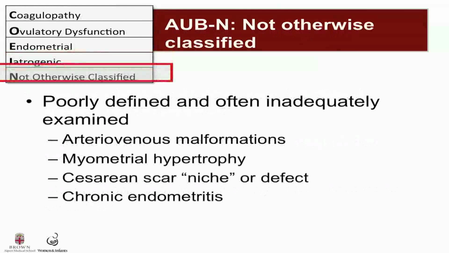And our next slide is not otherwise classified. Several other problems may contribute to AUB, but are poorly understood and currently being further investigated. They also currently do not fit into the other categories, and examples of these are arteriovenous malformations, myometrial hypertrophy, caesarean scar niche or defect, and chronic endometritis. As further evidence becomes available, they could be allocated into an existing category or placed in a separate category entirely.